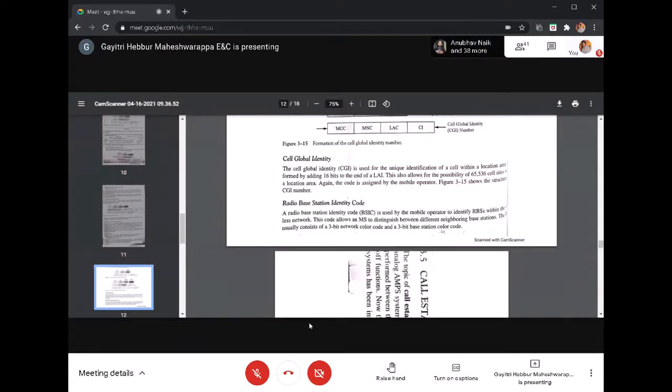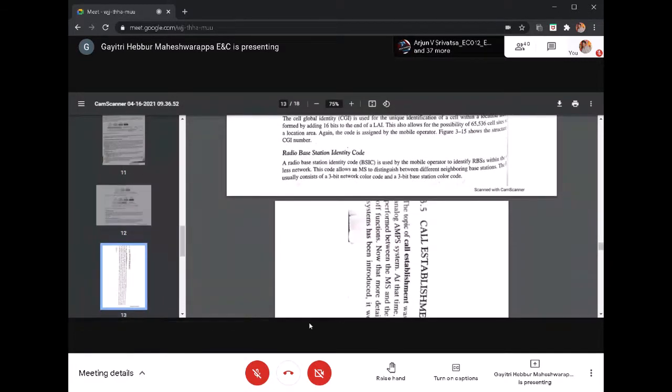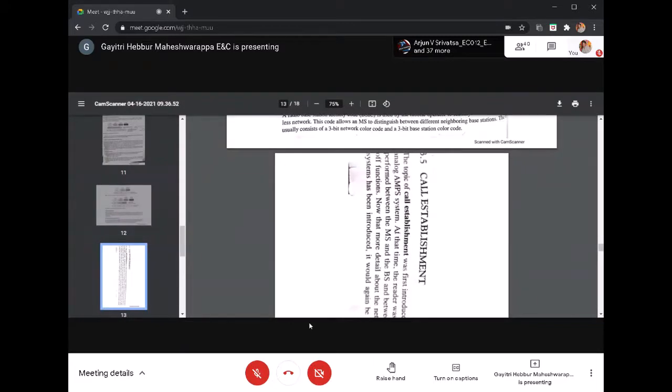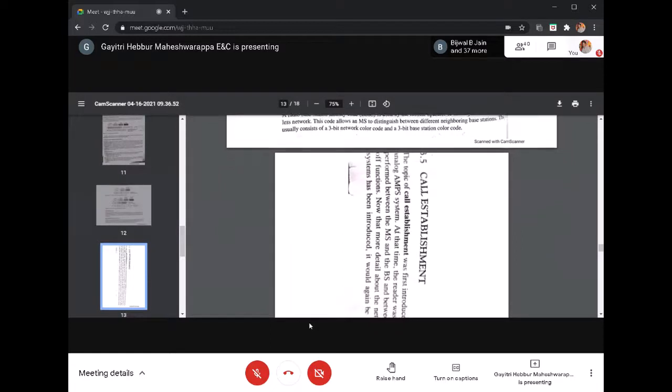Actually, it is assigned by the service provider, not the mobile operator. It is assigned by the service provider. Next is the base station identity code. That is nothing but the location area identity only, so don't confuse it with that.